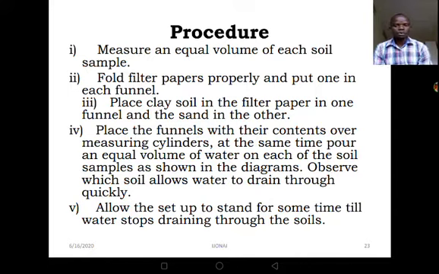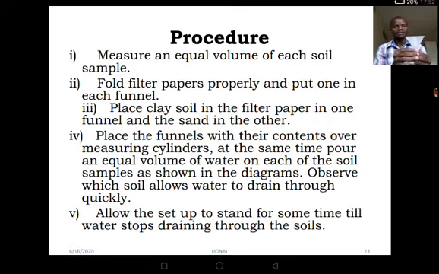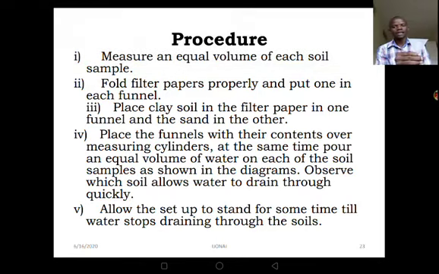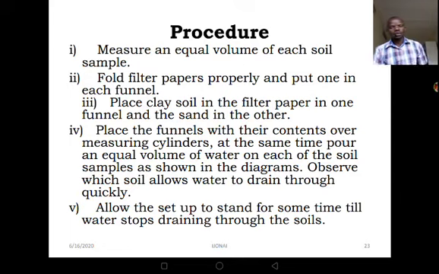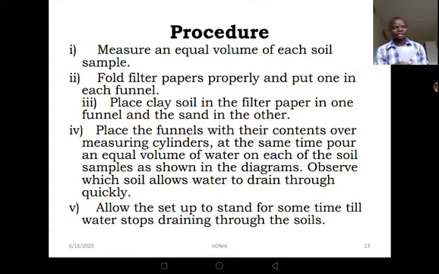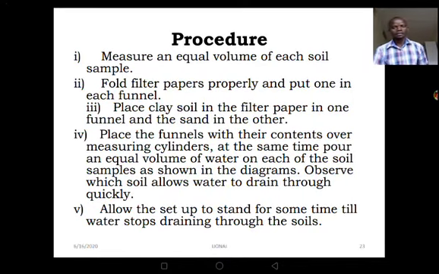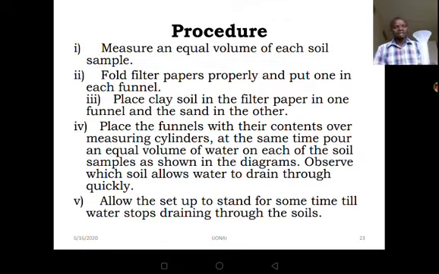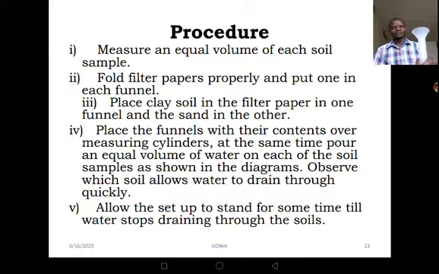After that, we are supposed to fold the filter papers properly and put 1 in each funnel. Remember, I told you that this one is the filter funnel. After folding our filter paper, we insert it here in the filter funnel. Now, after that, we are supposed to place clay soil sample in this filter funnel, and also the sand in the second filter funnel. And after that, we are going to place the filter funnels plus their contents on the measuring cylinders.